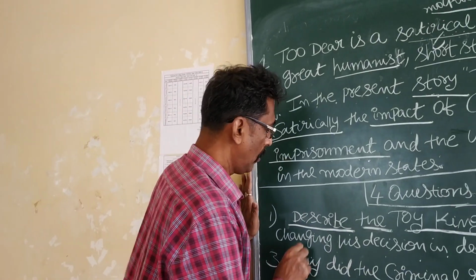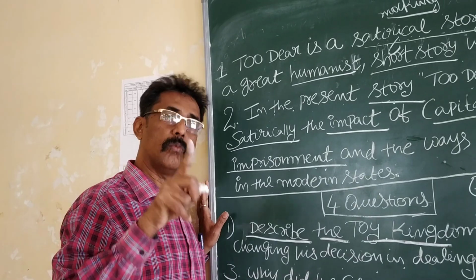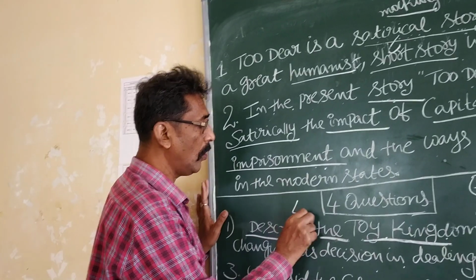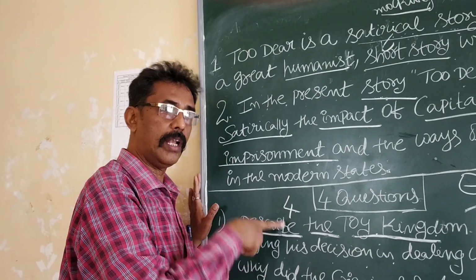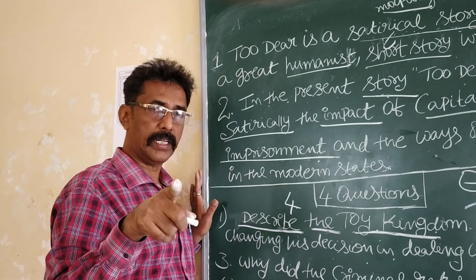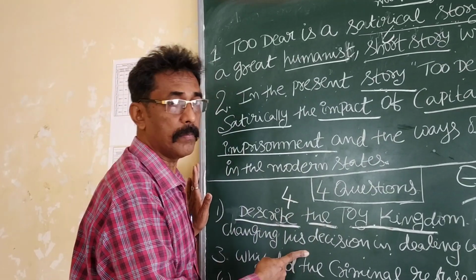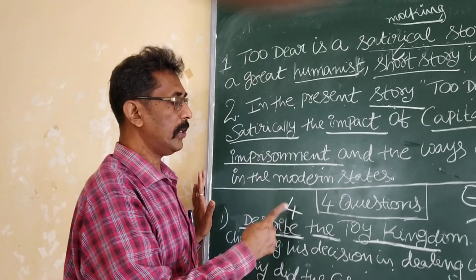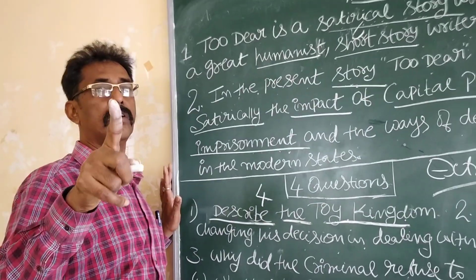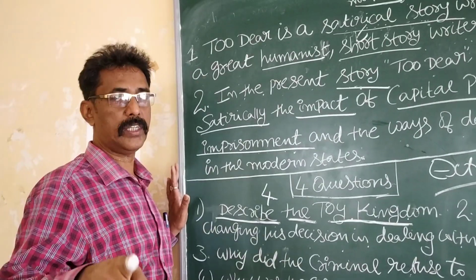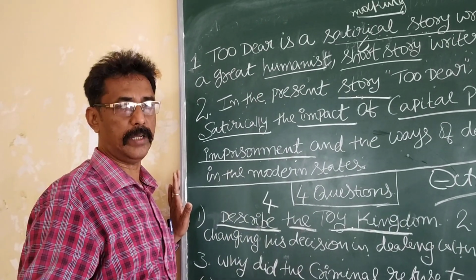For example, describe the Thai kingdom. How many questions are here? One. But you must know four other 4-mark questions to the same question, same answer. This is the method. If you learn this method, how to frame, how to set four different mark questions, maximum 1-mark questions, then only you can understand any English chapter thoroughly in this second PUC.